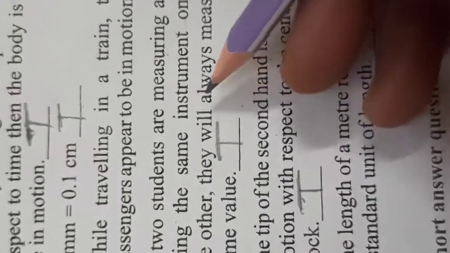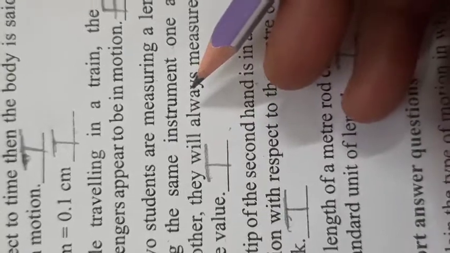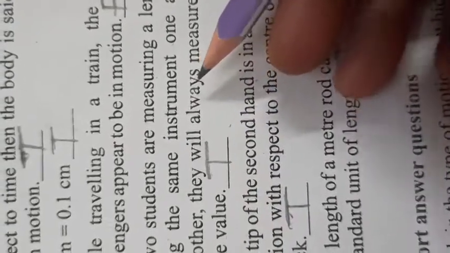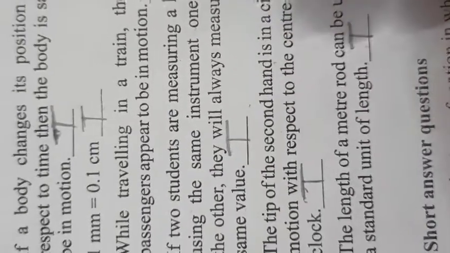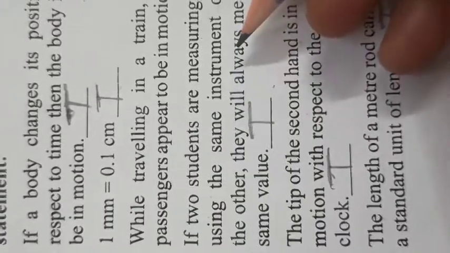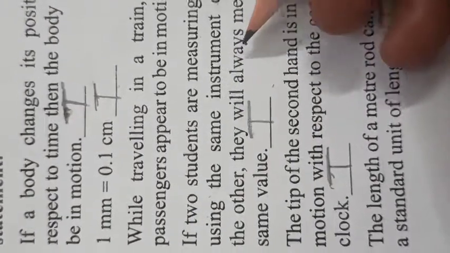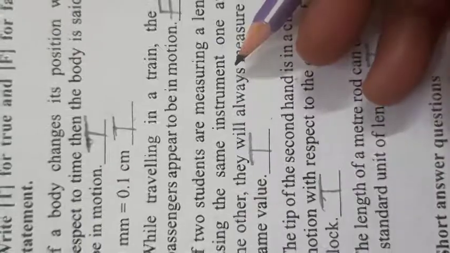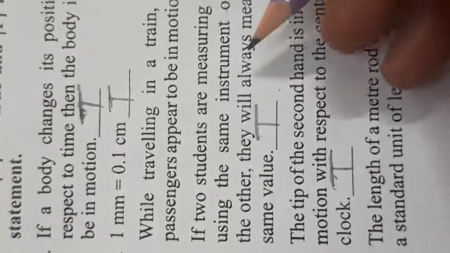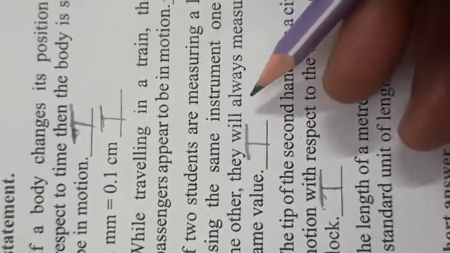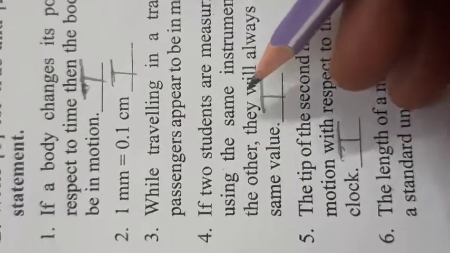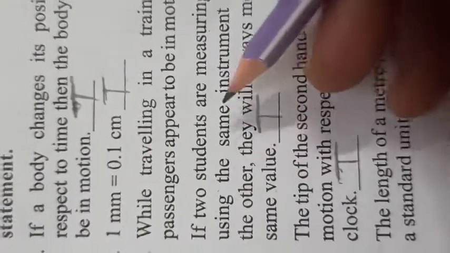But if they use olden methods like hand span or footsteps or any other kind of non-standard instruments, then the value will not remain same. Here they have not mentioned what they are measuring with.